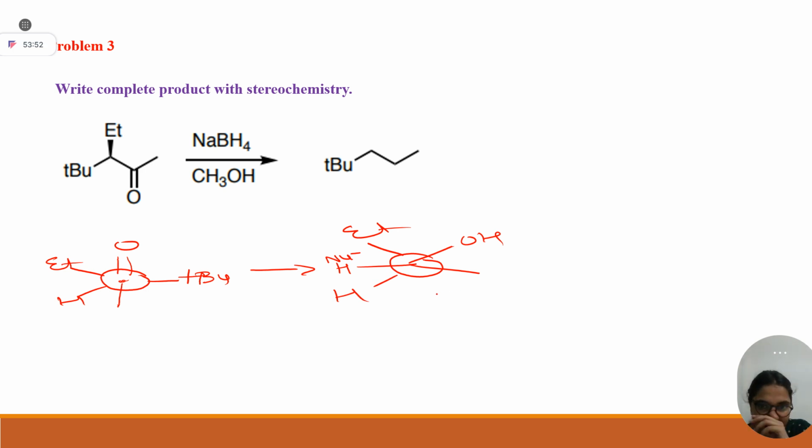One mistake I have made, I think. OH, Me, and tertiary butyl. I hope you are clear. Now you can see, forget about these two chiral centers: tertiary butyl and methyl are opposite. Tertiary butyl and methyl should be opposite. Keep this fixed and do rotation anti-clockwise. Yes or no?